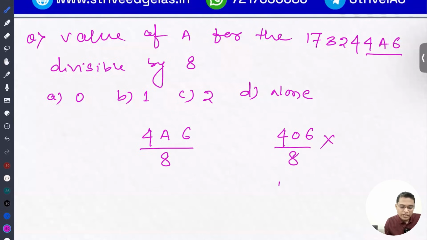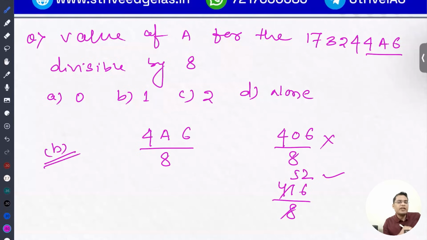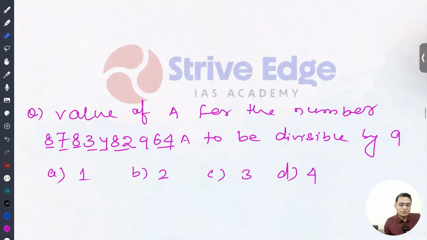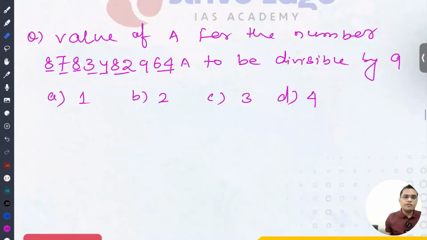Second case, we take 416 divided by 8: 8 times 50 is 400, then 16 is 8 times 2, so 52. Yes, it is divisible. So if the last 3 digits are divisible by 8, then the entire number is divisible by 8. These are questions I have taken randomly myself, so there might be some error, but in the examination you will not get that kind of number. It will be foolproof, don't worry.